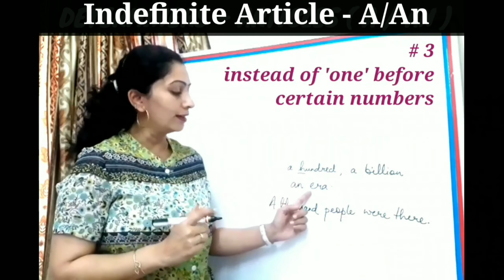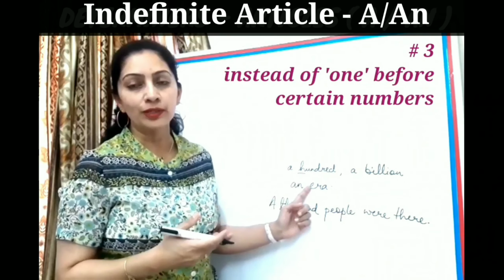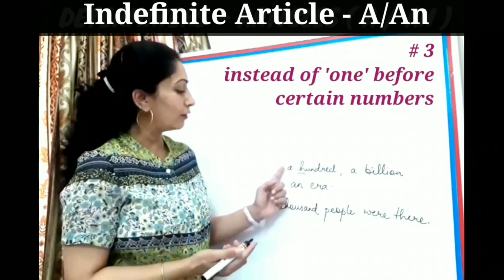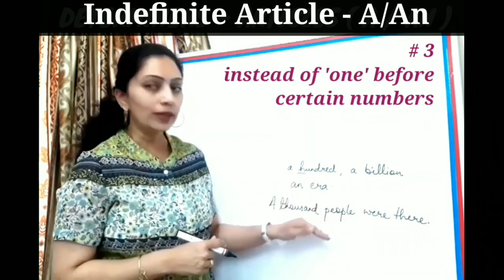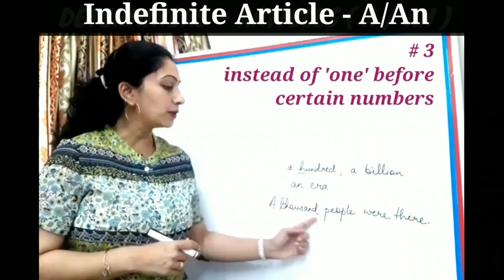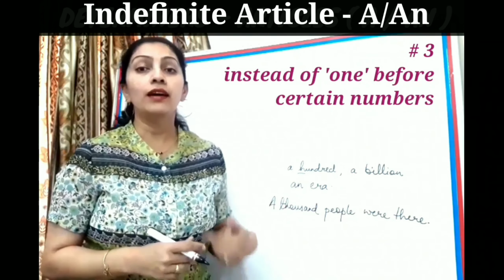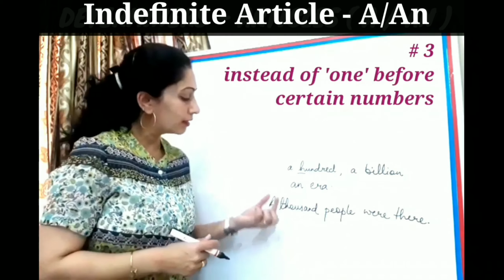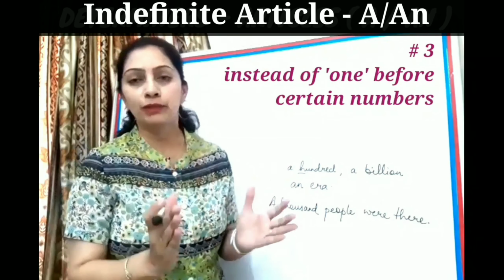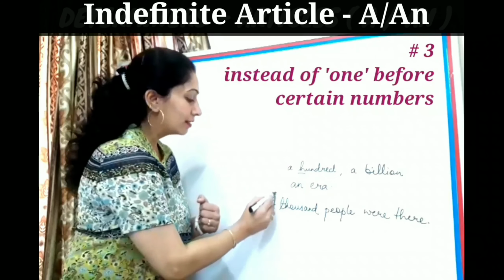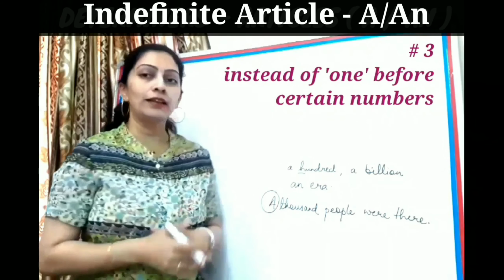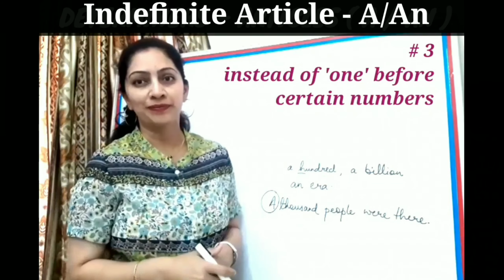Whereas in era, the starting sound is eh, which is a vowel sound. Therefore, I have used separate indefinite articles here. If you look at the sentence here, 1,000 people were there. In other words, it also means there were a thousand people. Now, instead of using the word 1, I substituted it with an indefinite article here.